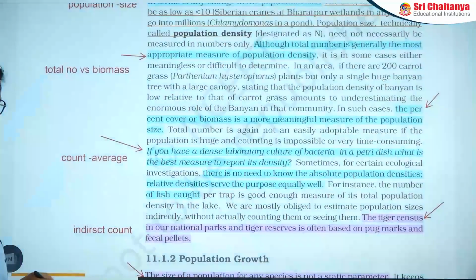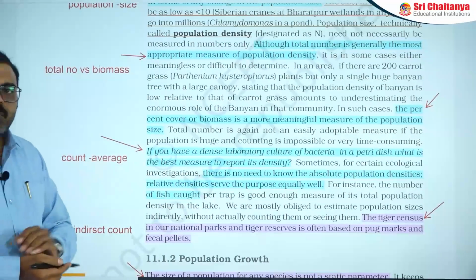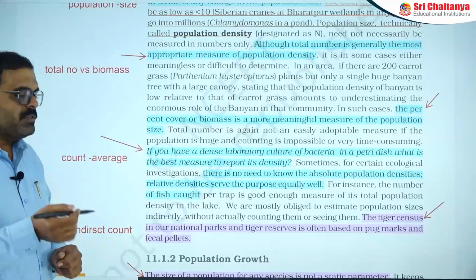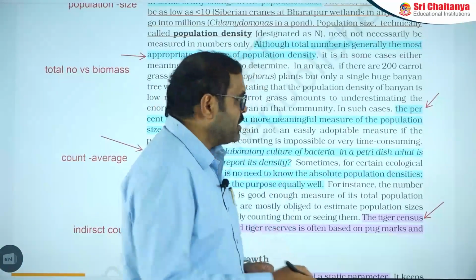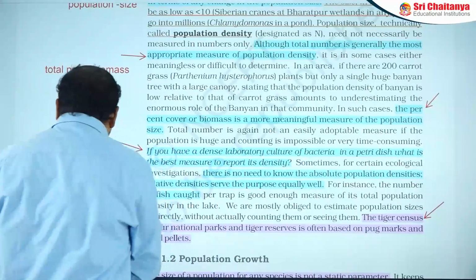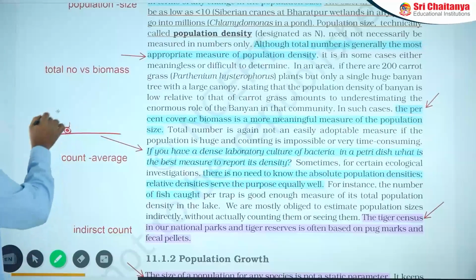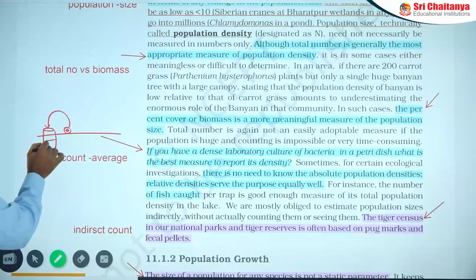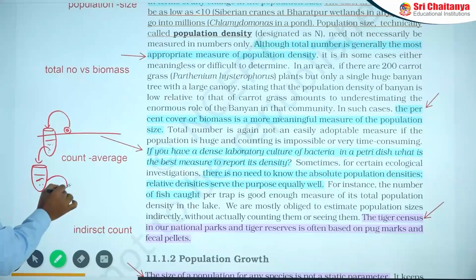Then the next point is the indirect count. Here is one example. If I give you a bacterial colony, how can you identify the number of bacteria within the colony? For example, if I take the bacterial colony in a Petri plate, we need to dilute it with this liquid and again dilute it in another test tube, another dilution.